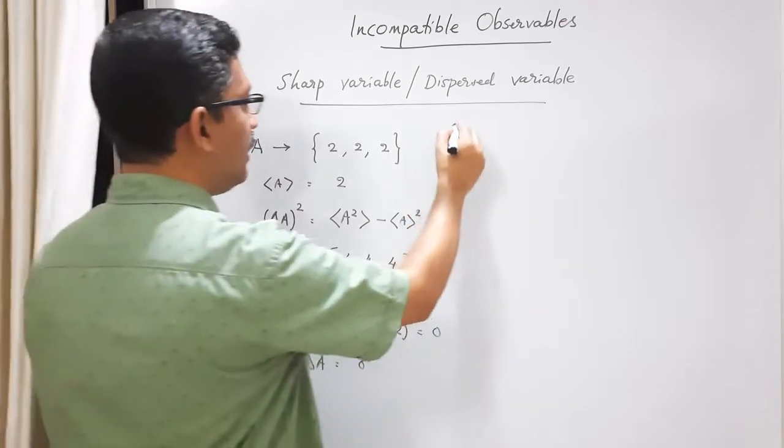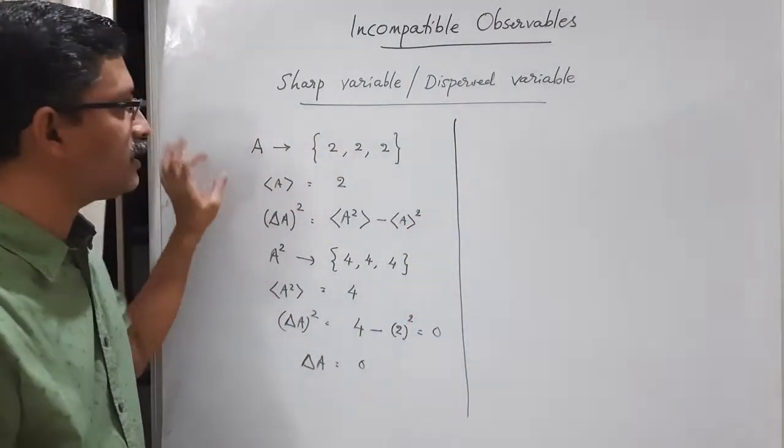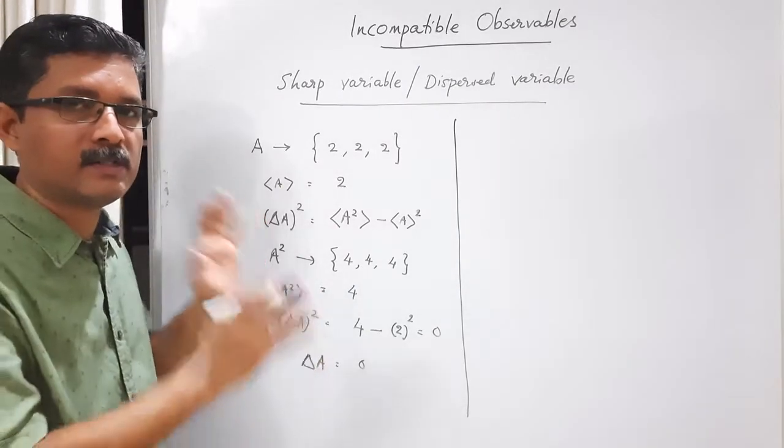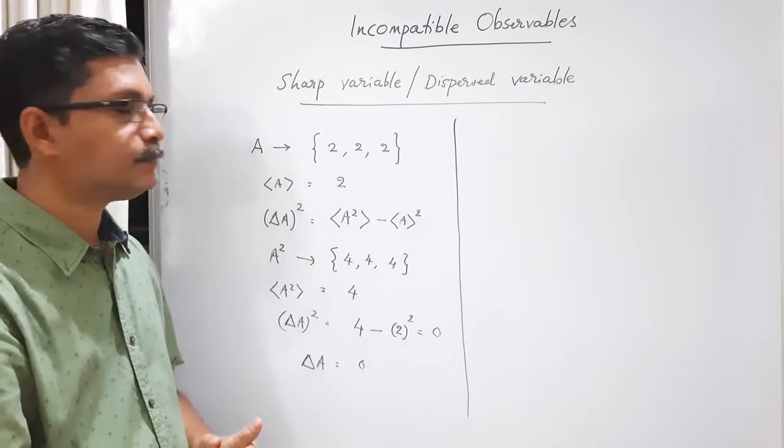Since there is no spread, that is why we call it sharp. There is no spread. It is sharp, like a spectral line. There is a single value.